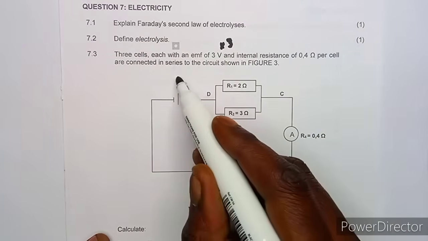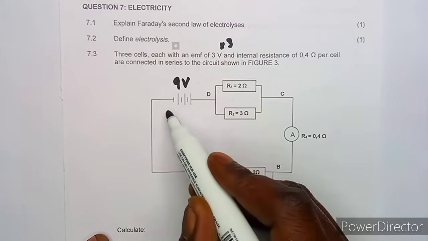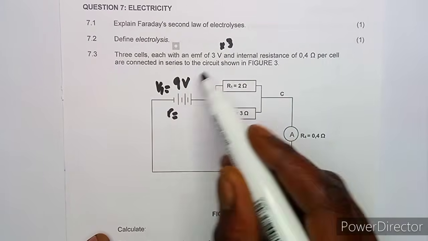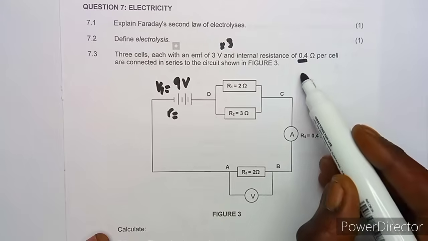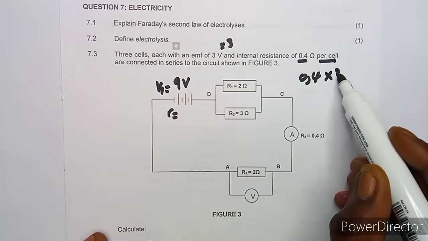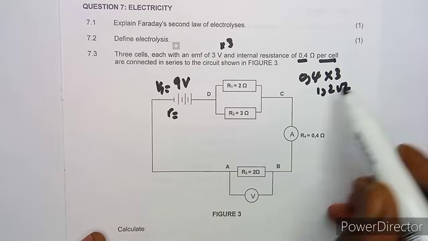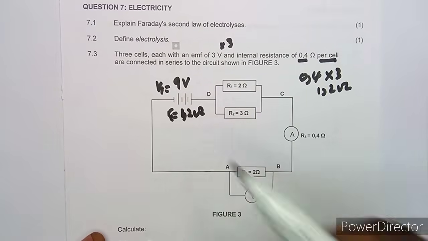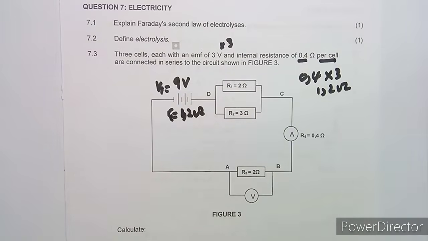So which means here we've got 9 volts and an internal resistance of, because they each is having 0.4 ohms per cell, so multiply by 3, which is going to give us 1.2 ohm. So we've got 1.2 ohm. That's our RT for the internal resistances.